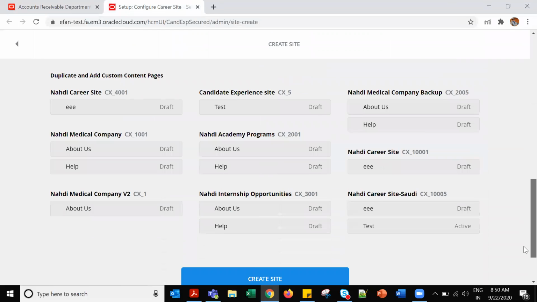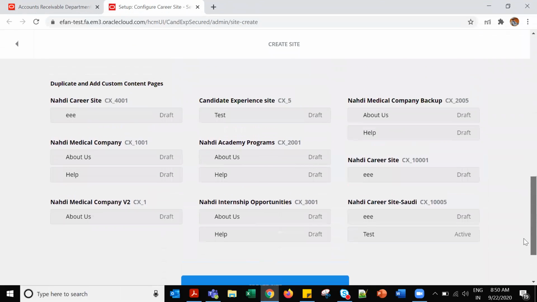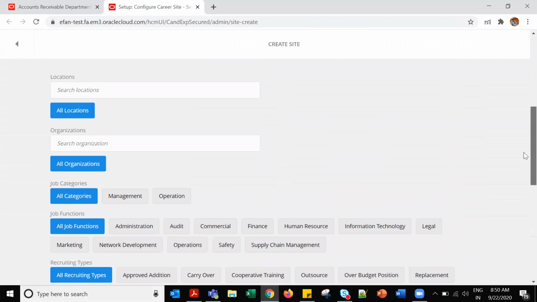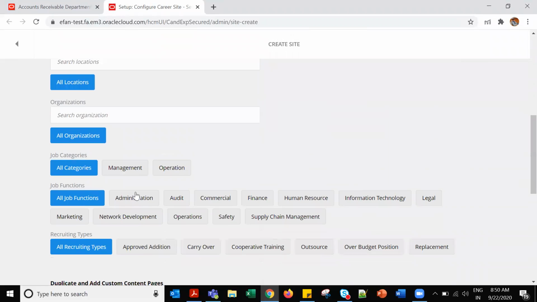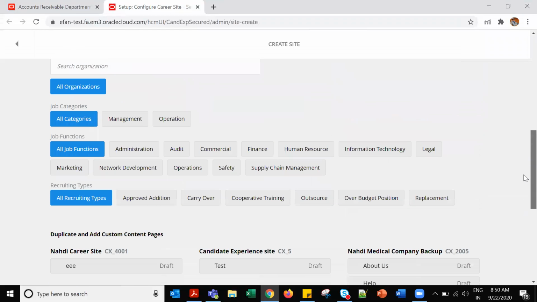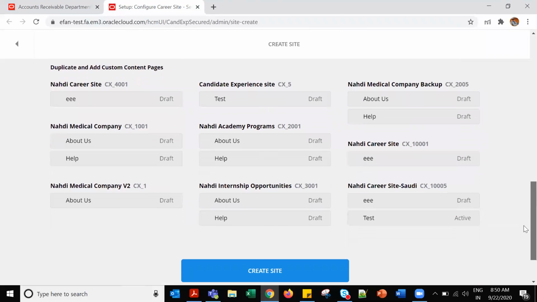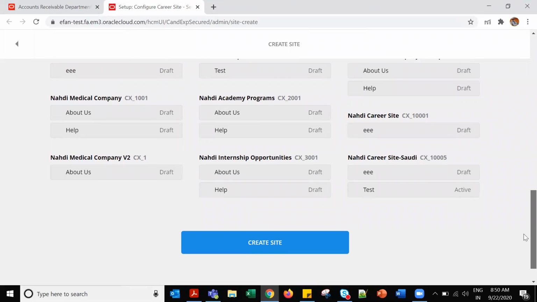This is the career site details. You can create a fresh new one here with all the details if you want to put, like a help button. It's a totally configurable page. This is for contextualization based on organization, location, job functions, recruiting type. There are some limitations. At the header section we have subdivisions also, but there is a limit; we can have only 2 or 3. Those points we should also remember. They'll ask, though not at that level.